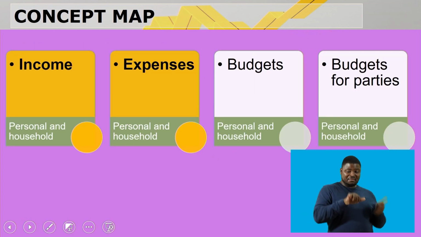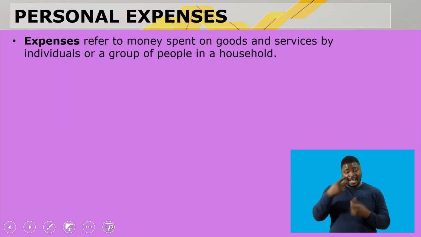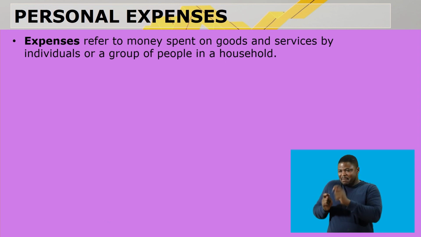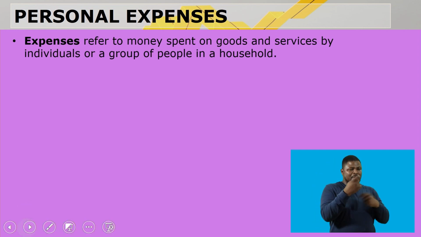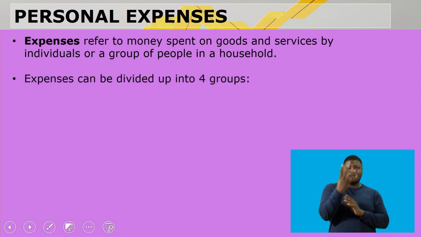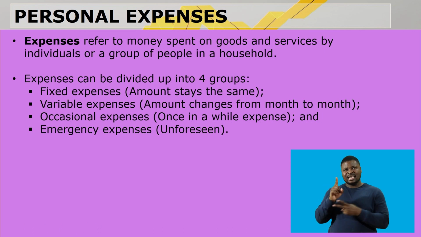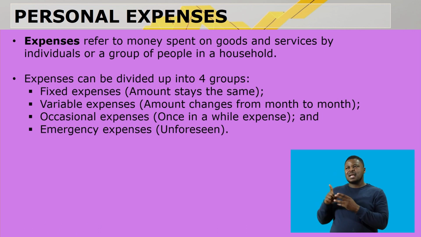Now, let's look at the fun part, expenses. We all love spending. Expenses refer to money spent on goods and services by individuals or a group of people in a household. Expenses can be divided up into 4 groups. It can be fixed expenses, variable expenses, occasional expenses, and emergency expenses.